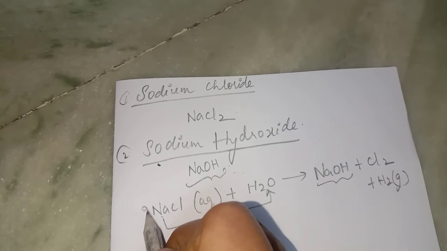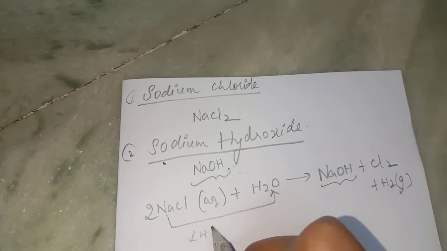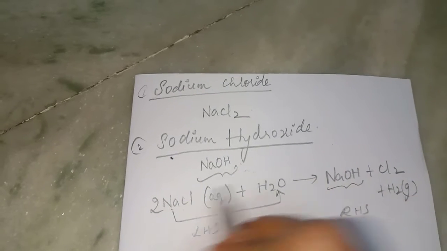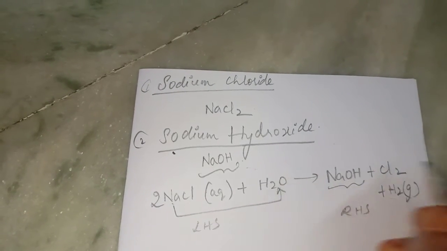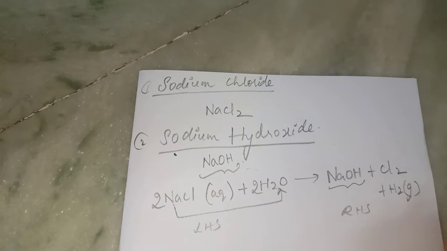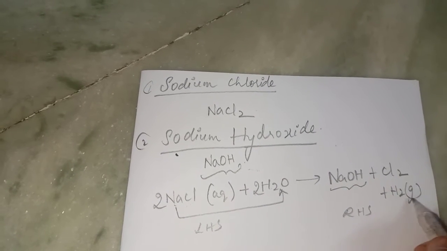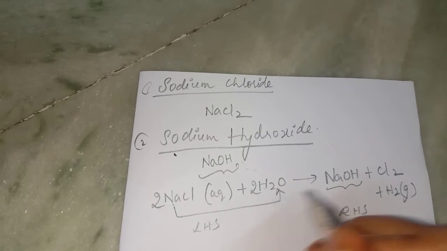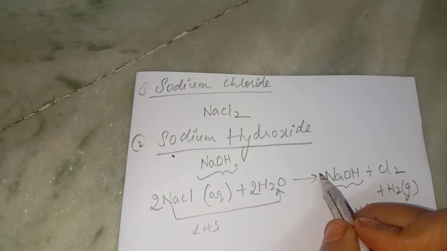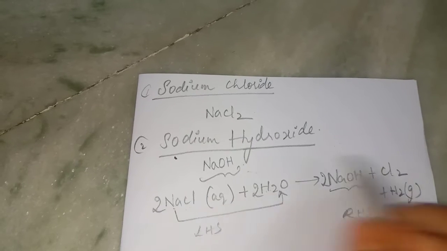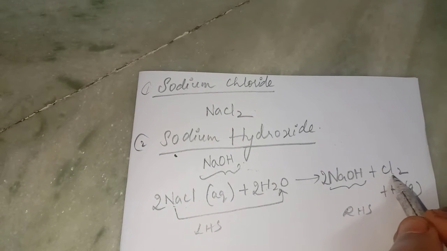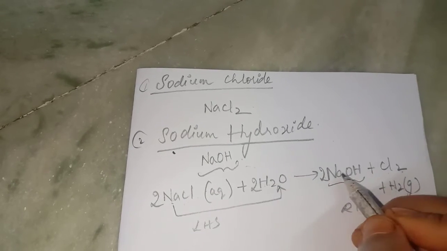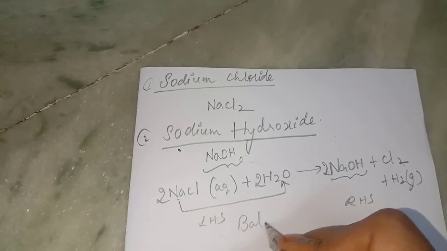So let us see the balancing of the equation. This is the left hand side and this is the right hand side. The equation should be balanced, so I'm going to check it. There are two hydrogens here, H2, and two hydrogens on the other side, also H2. Here we have to add 2, because 2 NaCl is there, 2 Cl is here, 2 Na is here, 2 H is here. So it is completely balanced.